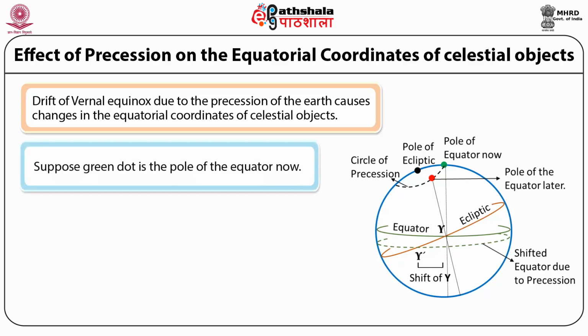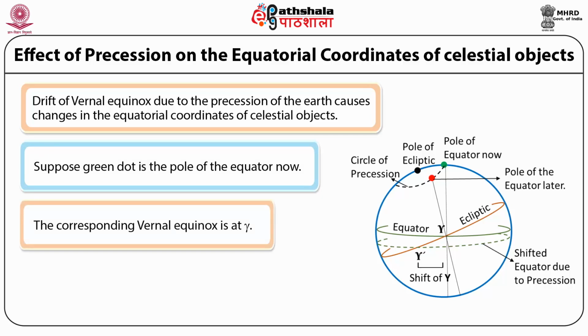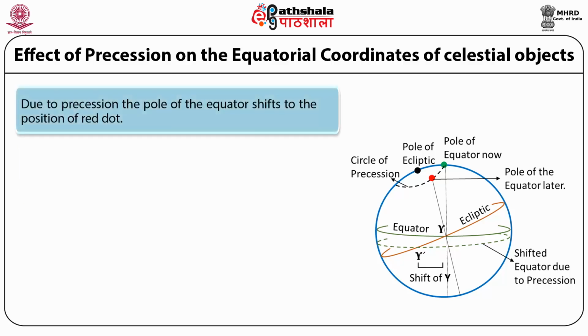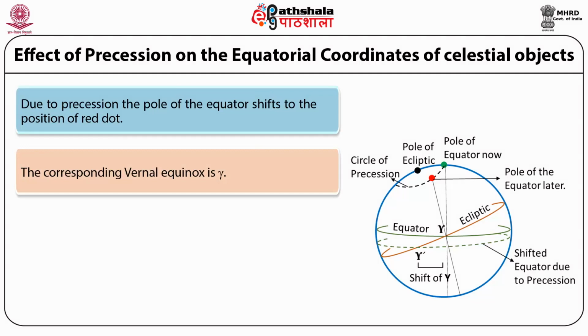In the picture, suppose the green dot is the pole of the equator and the corresponding vernal equinox is at the first sign of Aries. Due to the precession, the pole of the equator shifts to the position of the red dot. The circle of precession is also shown as a dashed curve. Also, the shifted equator is shown as a green dashed arc. Corresponding to the new pole, which is represented as the red dot, the vernal equinox is now at the first sign of Aries with a prime.